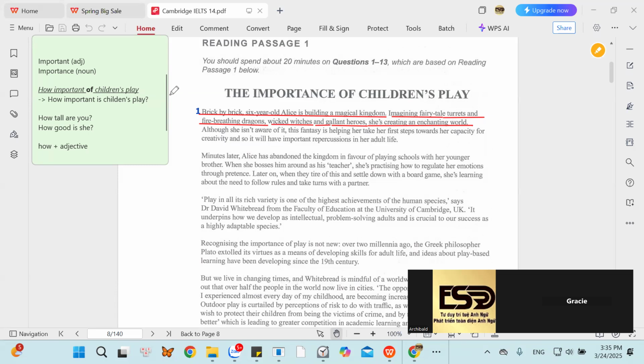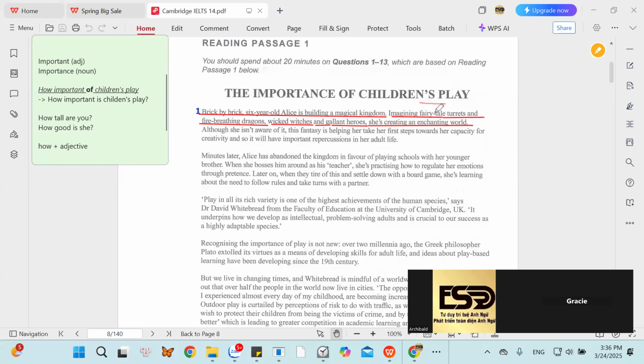What do they mean when they say fairy tale? Like a fairy tale story. So what is it about the fairy tale? The magical. Magical is not fairy tale. Magical is magic. A superhero has special magical skill.